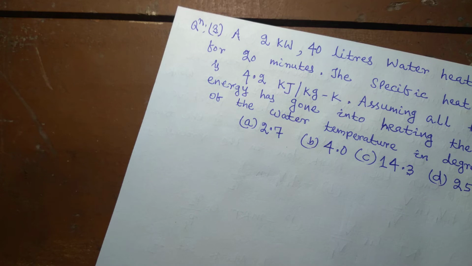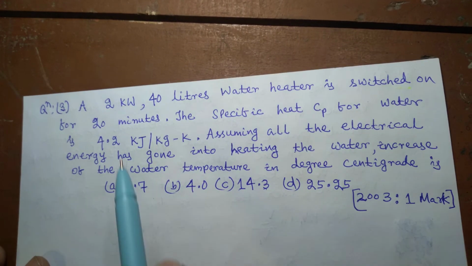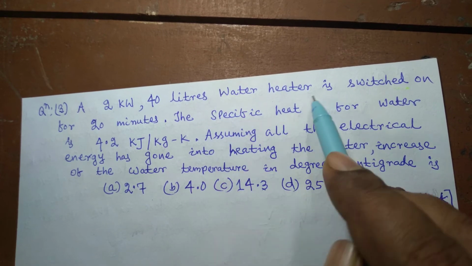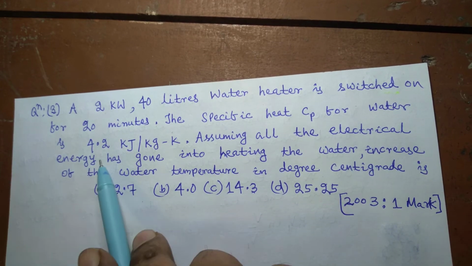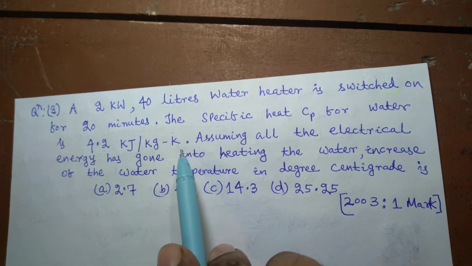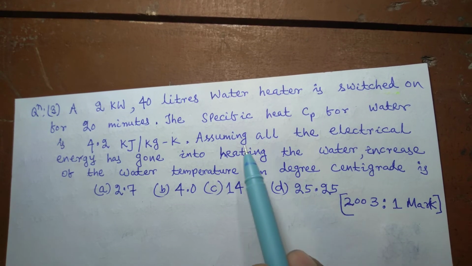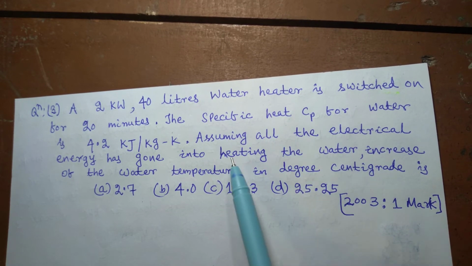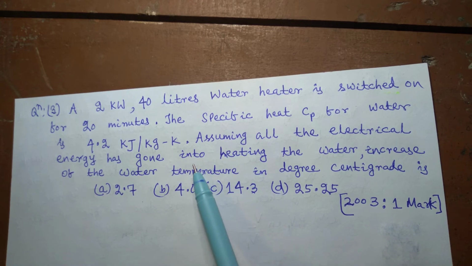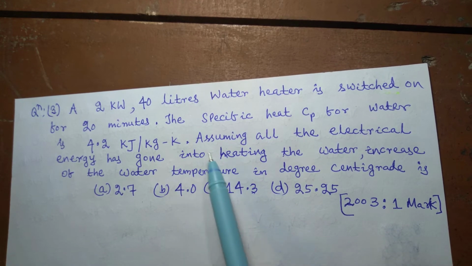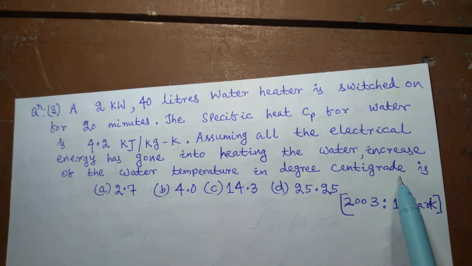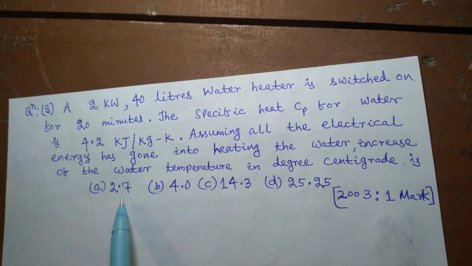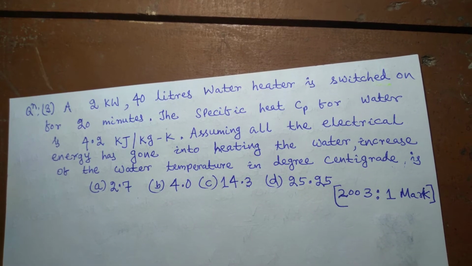So this is another question: a 2 kilowatt, 40 liter water heater is switched on for 20 minutes. The specific heat Cp for water is 4.2 kilojoule per kg Kelvin. Sometimes the Cp of water is precisely 4.187, and sometimes it can be taken to be 4.2 also. Assuming all the electrical energy has gone into heating the water, find the increase of the water temperature in degree centigrade. Options are 2.7, 4, 14.3, 25.25. It was asked in the year 2003.